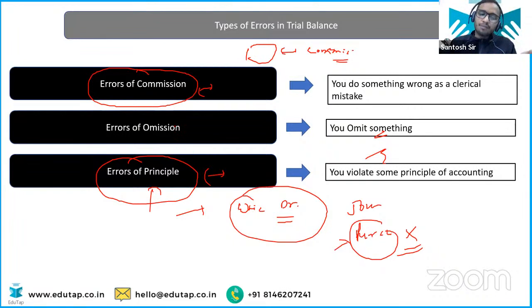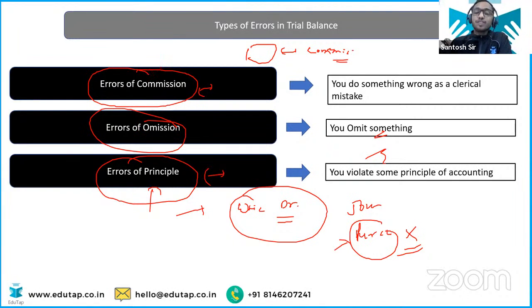Omission is very easy: when you have left something out, either partially or fully. Okay, is this understood? In one slide I have explained the complete errors, with logic and with trick, with examples. Okay, now you will never forget it because I have given you the example of a government competitive examination.